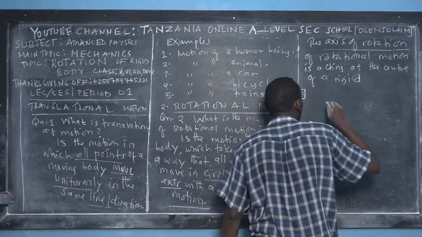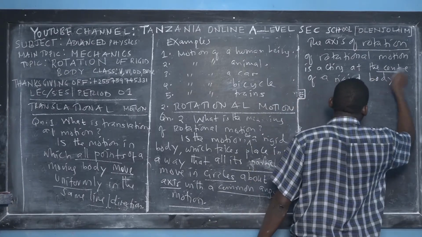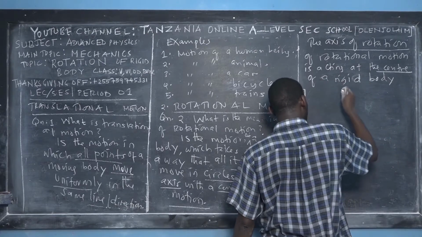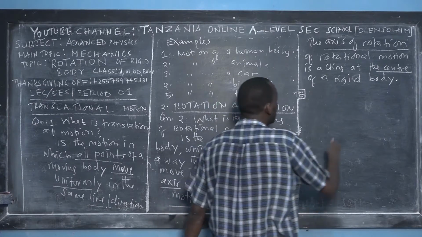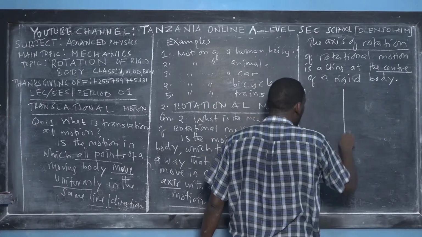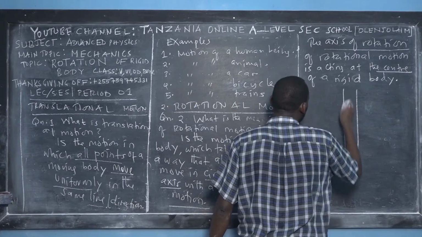Make the difference. Acting at the center of the rigid body. What does it mean? Suppose that this is the rod, because one of the examples of a rigid body is called a rod. Suppose that this is the rod.